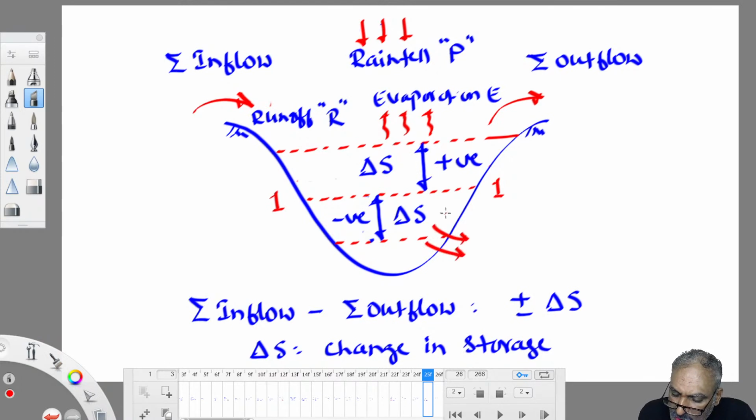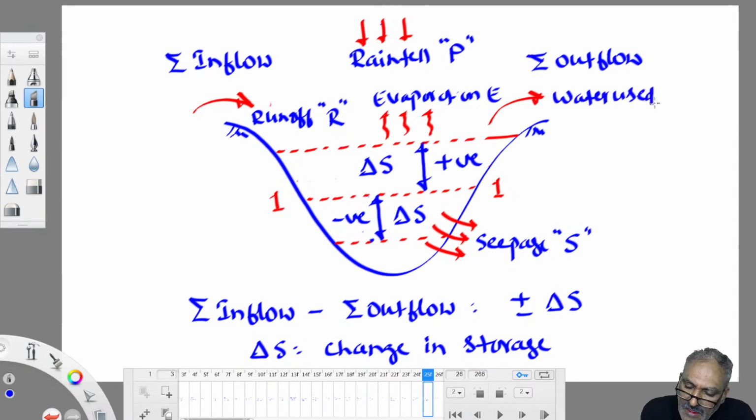It is called seepage loss. Water is leaving the water body, so this is also outflow. Similarly, the water used for different purposes is outflow. So that's all.